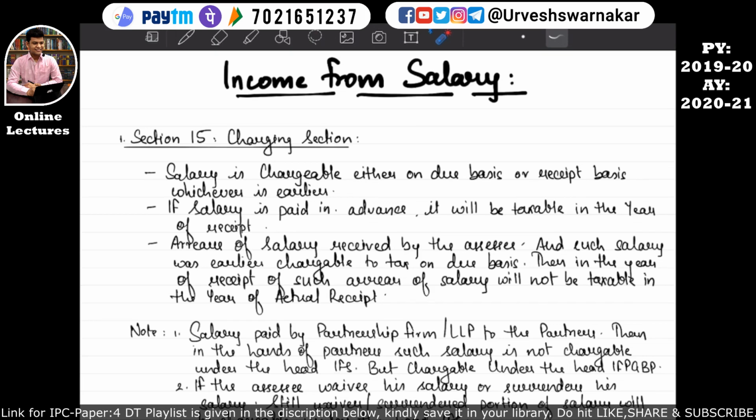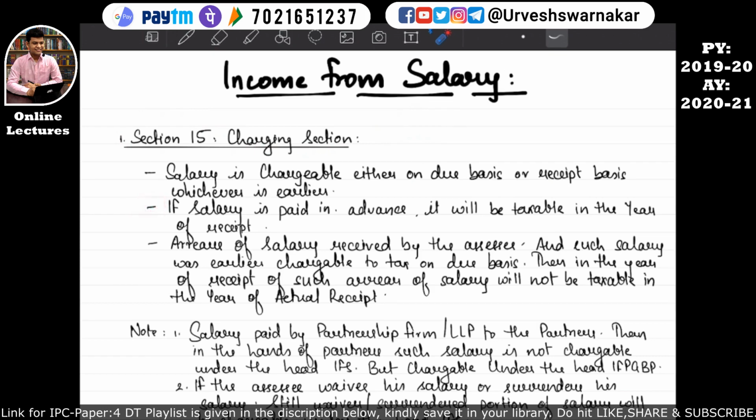Okay, so by now section 15 must have synced in your brain. So let's revise this section. Section 15 says that salary is chargeable either on due basis or on receipt basis, whichever is earlier. So kindly note this, many CA Final students don't even know this first point. I have seen a few CA Final students who are not aware of this concept, and they don't even know section number 15, that is the charging section for the income from salary head. I hope this is quite clear.